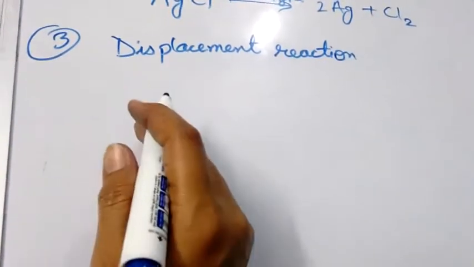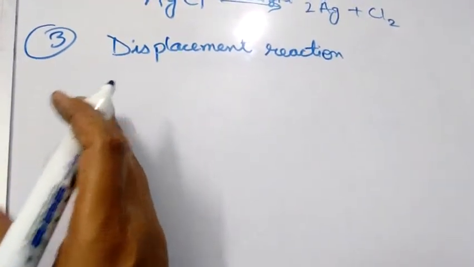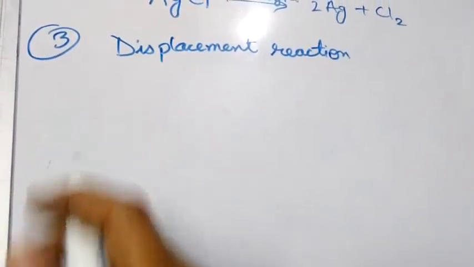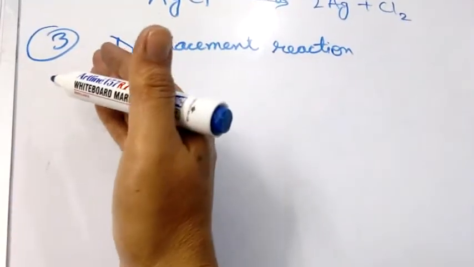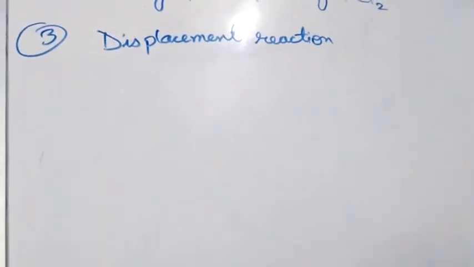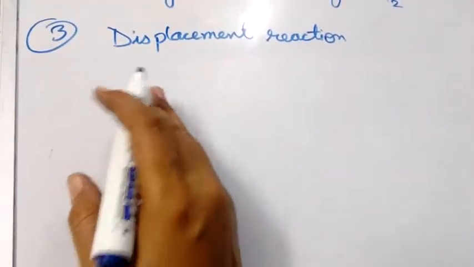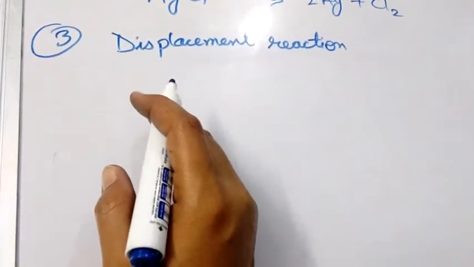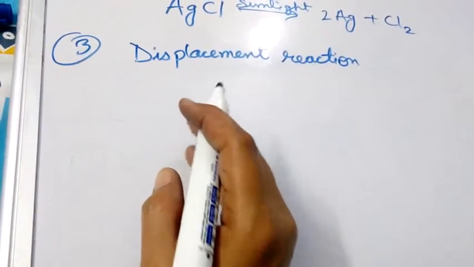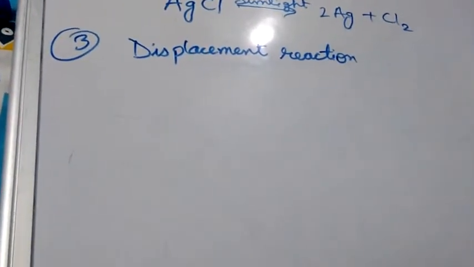Reactivity series is a series of the elements arranged according to their reactivity. At the top, highly reactive substances are there, in the middle moderately reactive substances, and at last the least reactive substances. So at the top, potassium, sodium, lithium, calcium, in the middle magnesium, aluminium, zinc, iron, tin, lead, and at the bottom copper, mercury, silver, gold.